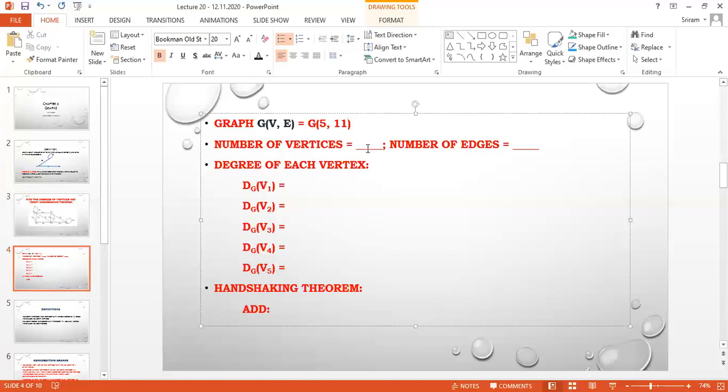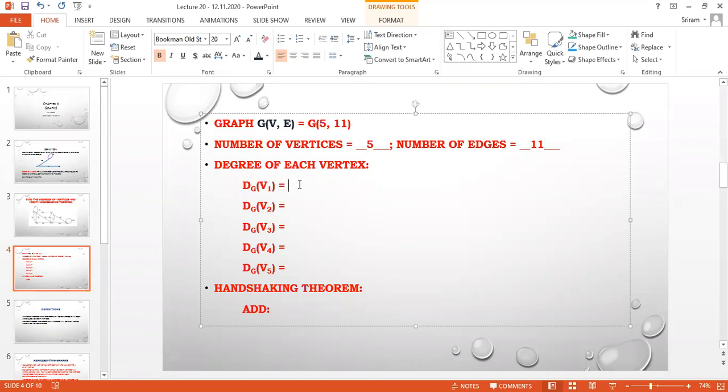So when I count, I can write the number of vertices. If the question is to find only the number of vertices, I am going to write 5. What is the number of edges? 11. How can you represent the graph G of V, E? 5 comma 11.